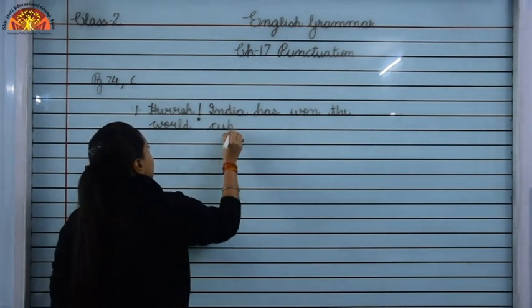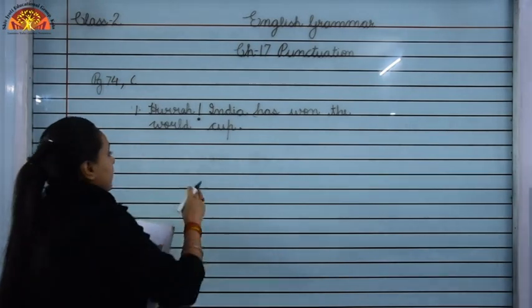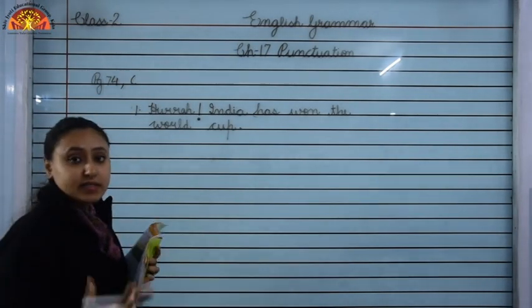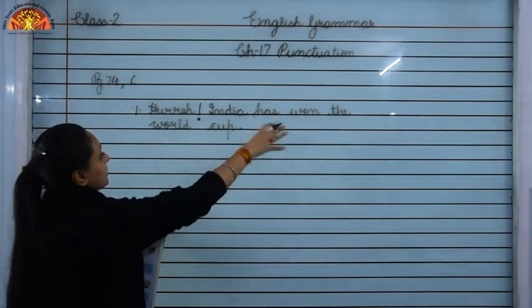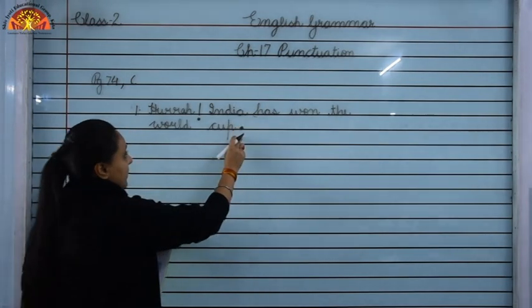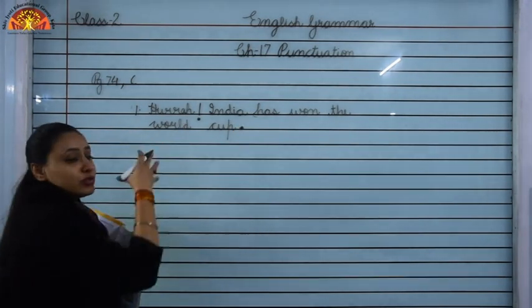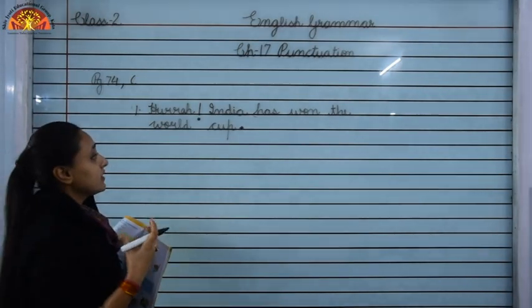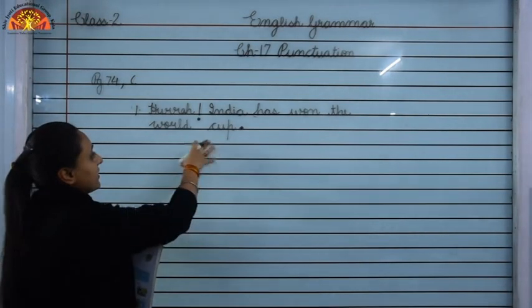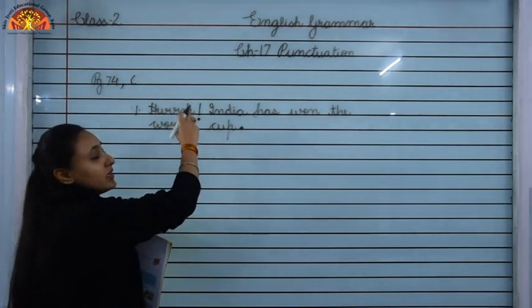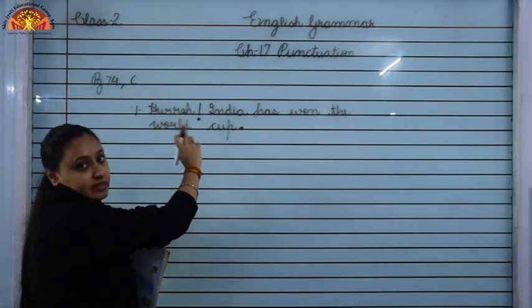Okay. So children, this is a telling sentence. It is telling us something, that India has won the World Cup. So we will put a full stop over here, and it is also showing excitement and happiness that India has won the World Cup, and the word hooray is used over here. So we have put an exclamation mark in this sentence.